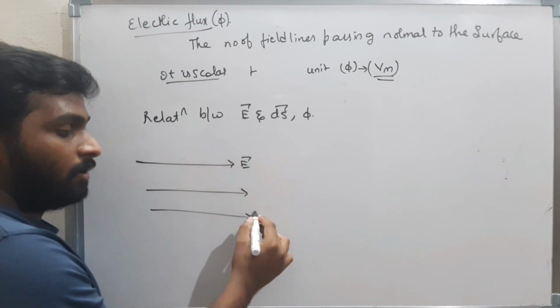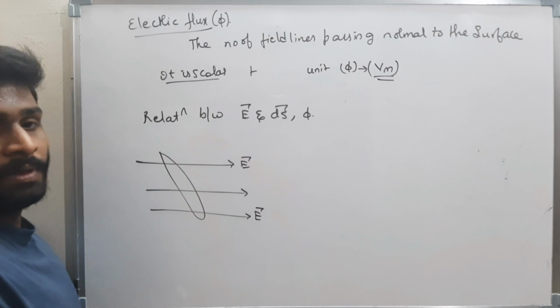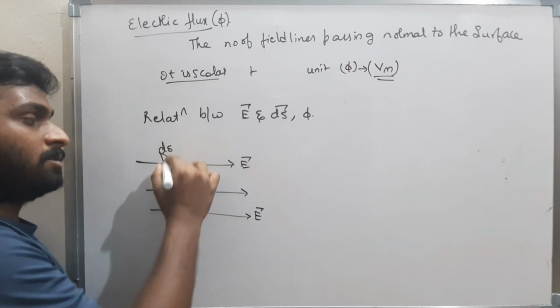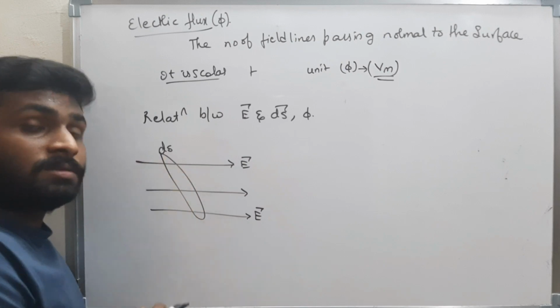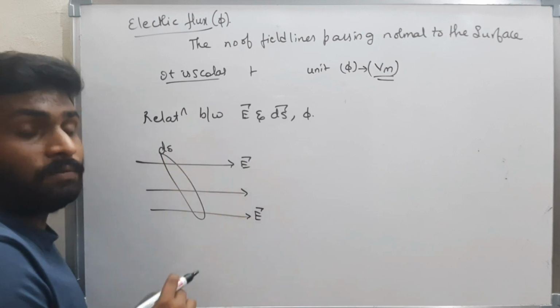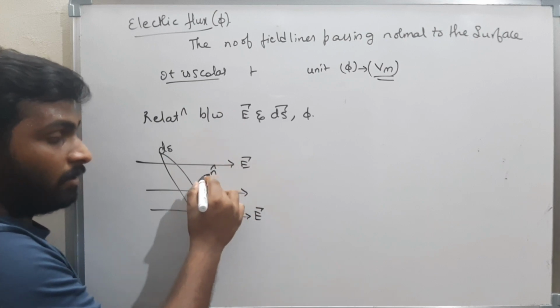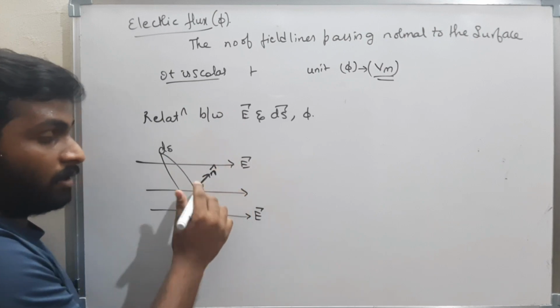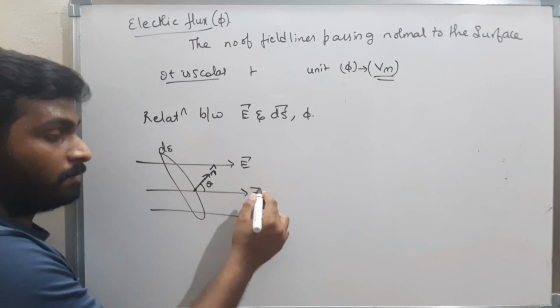In an electric field, a small area dS is kept, and this dS is making some angle theta with the electric field. This n cap is the area vector, and this n cap is making some angle theta with the electric field.